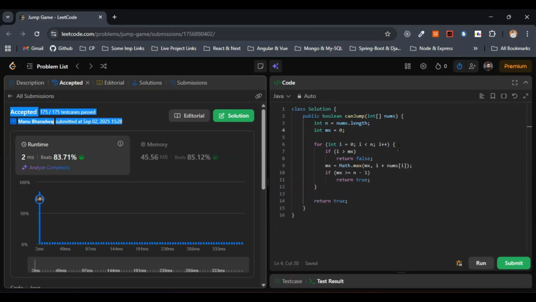So I hope whatever code we have written is completely clear, or the solution part is completely clear along with the approach and the complexities.